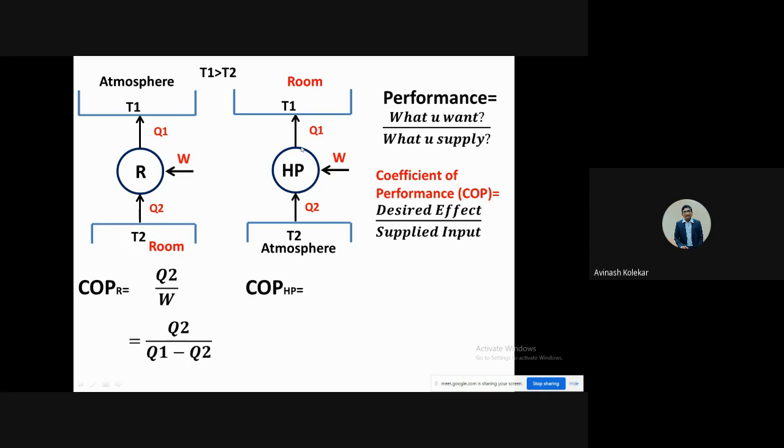So that's why I am getting the Q1. And what you are supplying? You are supplying the W, that is for the compressor. So Q1 upon W is the COP of the heat pump. So this is the definition, or we can say the formula, for the COP of refrigerator and heat pump. So don't confuse in that, and remember these formulas because it may be asked sometimes.